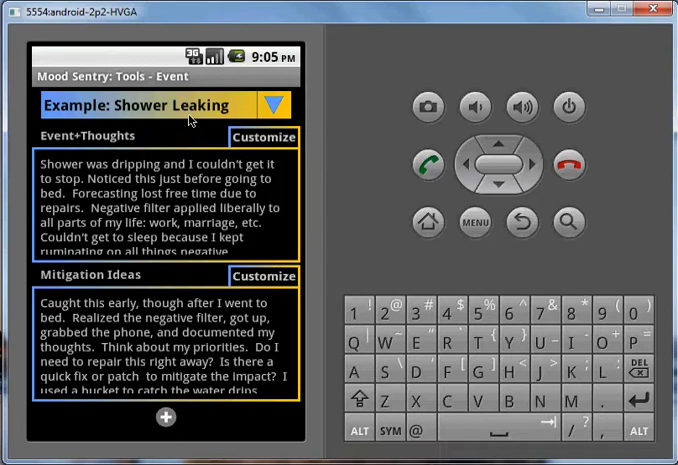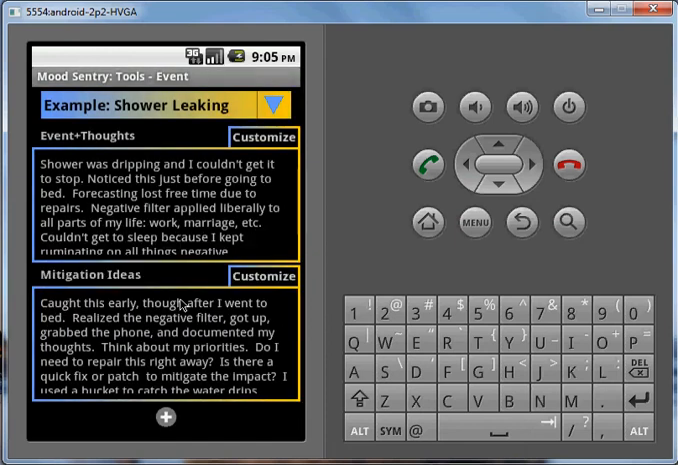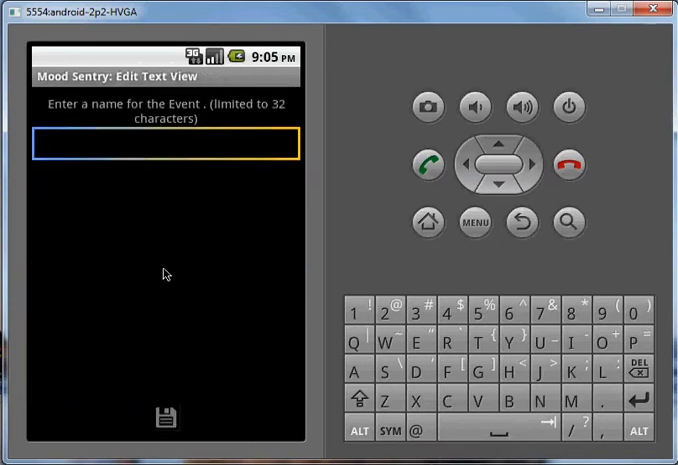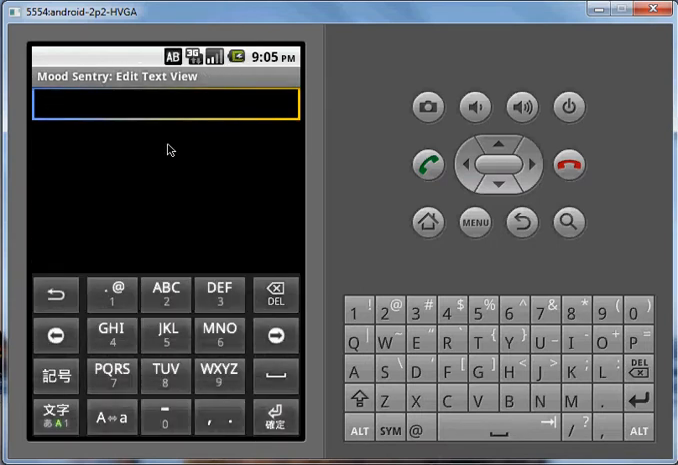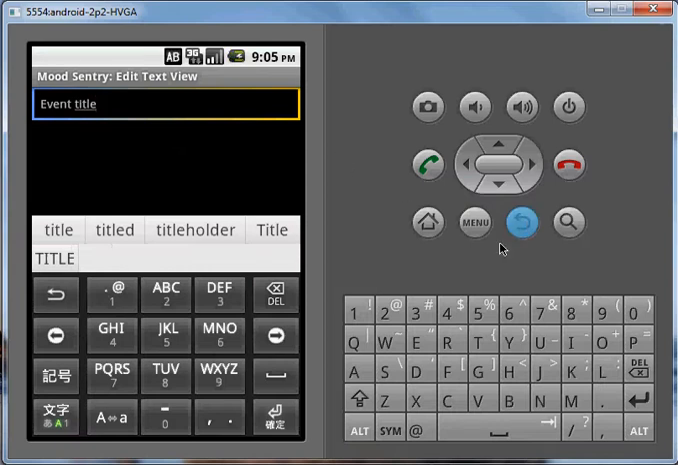I use the drop-down menu to select an existing event I want to review. To add an item, I usually tap the plus icon at the bottom of the page. I can also select Add from the Options menu. I then enter a title, and select Save.